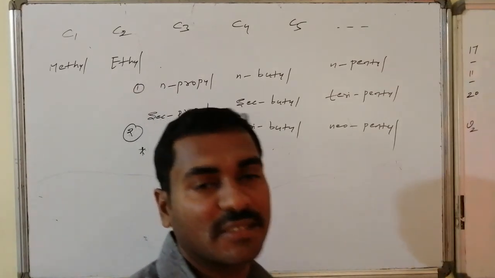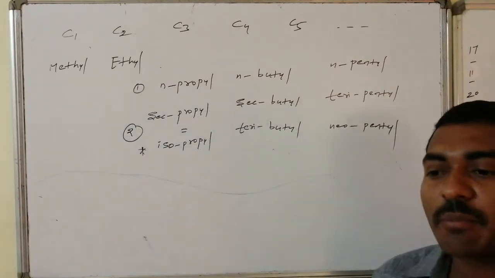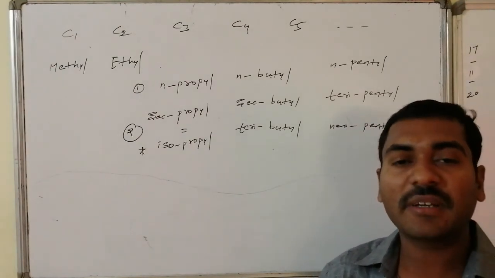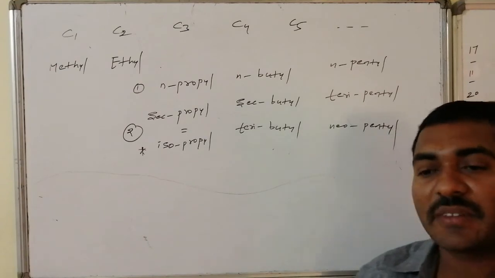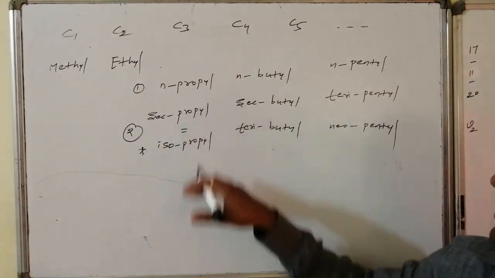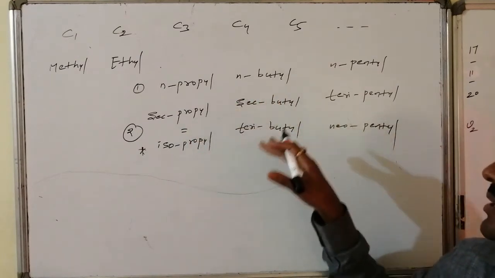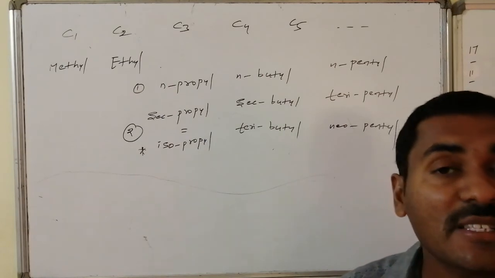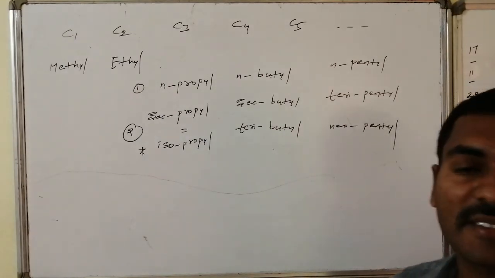You write the structures of the incomplete part of the alkane, that is the alkyl portion, obtained after subtraction of one of the hydrogens. You write methyl, ethyl, n-propyl, secondary propyl, isopropyl, n-butyl, secondary butyl, tertiary butyl, n-pentyl, tertiary pentyl, as well as the neopentyl structures.